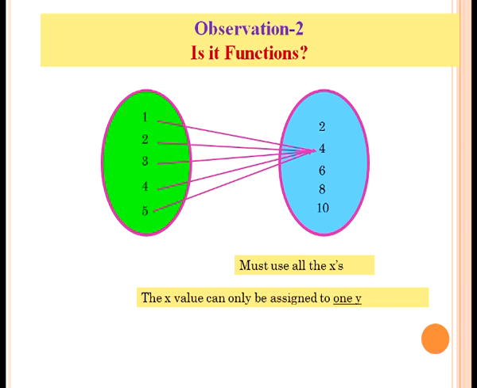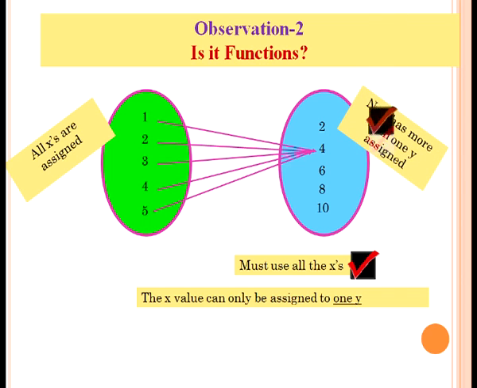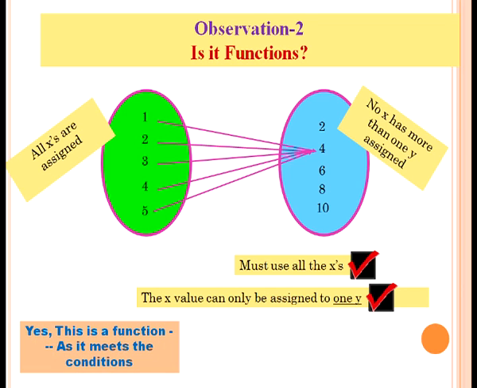That means all elements of the first set are assigned and have an image, that is 4 of set B. We conclude that as it satisfies the first condition, that is must use all x, and the second condition, that is x can only be assigned to one y, we can safely say that yes, this is a function as it meets the two important conditions.